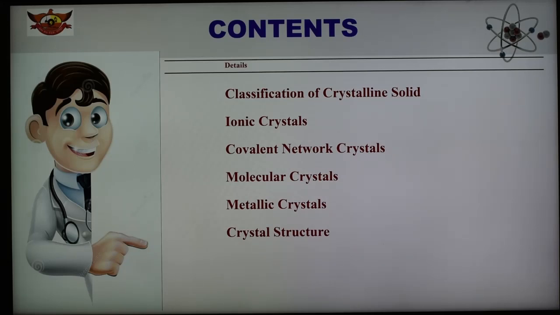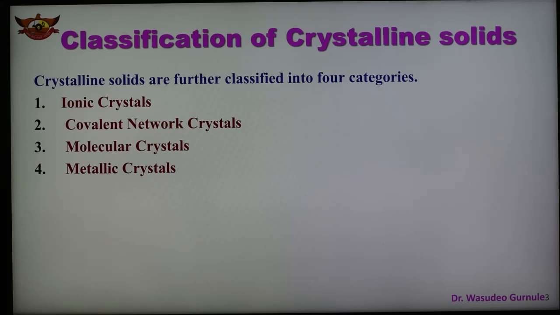When a crystalline solid is heated slowly, the temperature rises gradually until it reaches the melting point. Therefore, we can say that at the melting point the solid liquefies suddenly. So these crystalline solids have a sharp melting point. And these crystalline solids are further classified into four categories: ionic crystals, covalent network crystals, molecular crystals, and metallic crystals. One by one we are discussing all these types of crystalline solids.